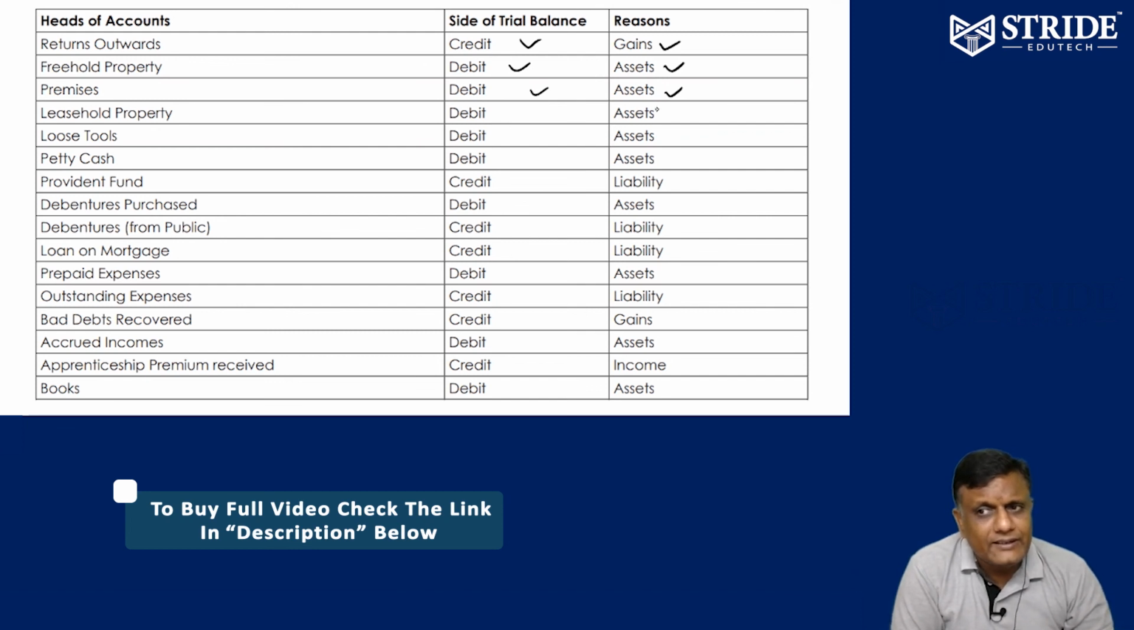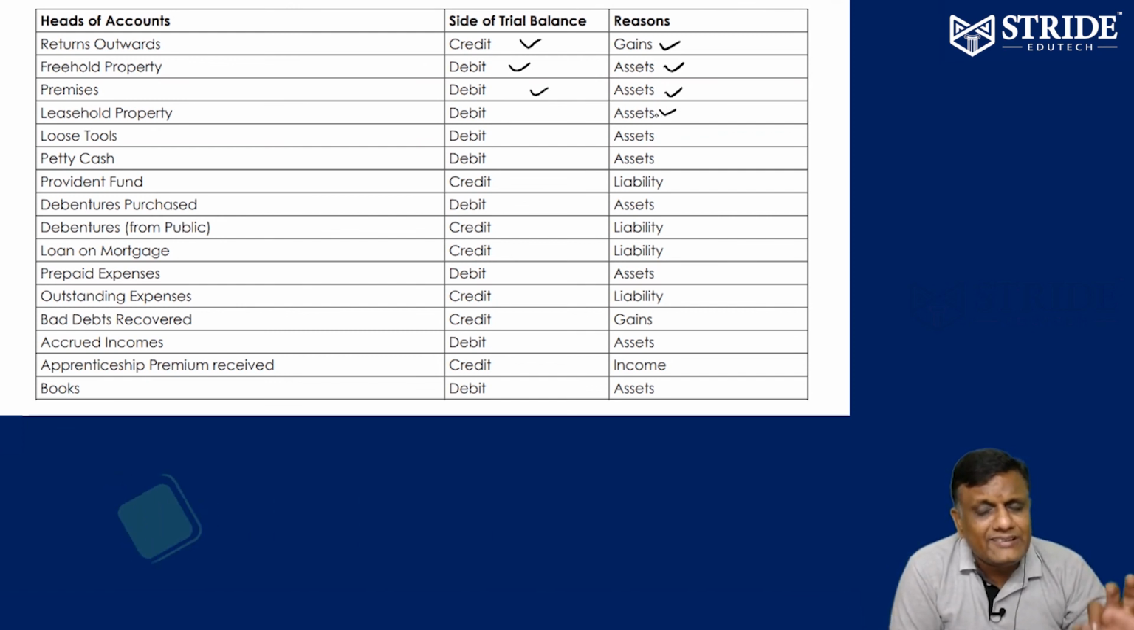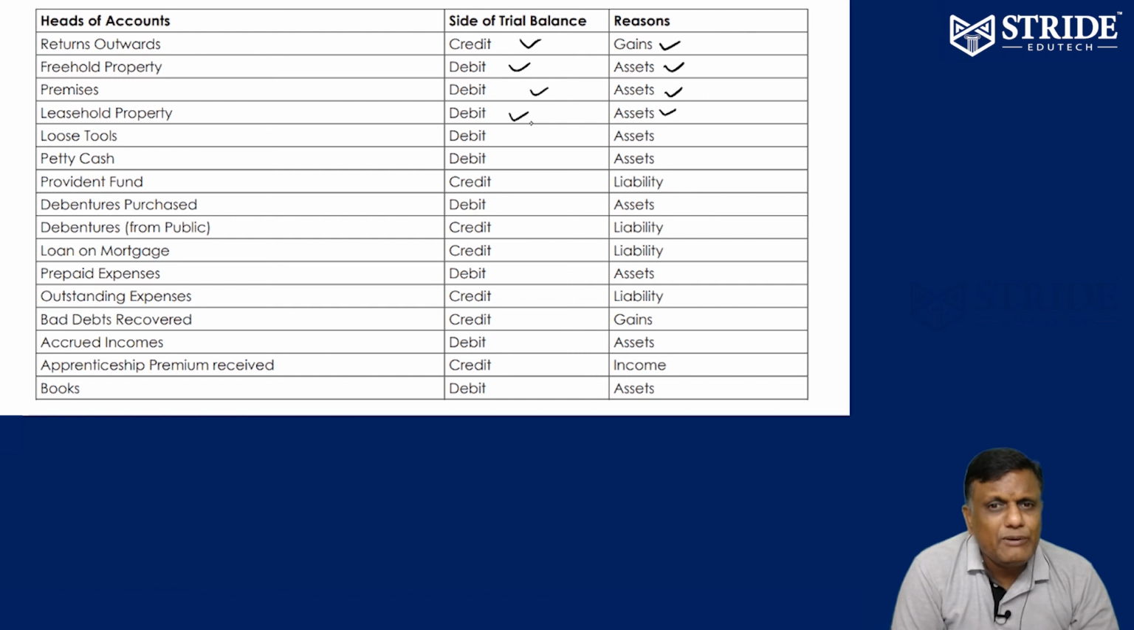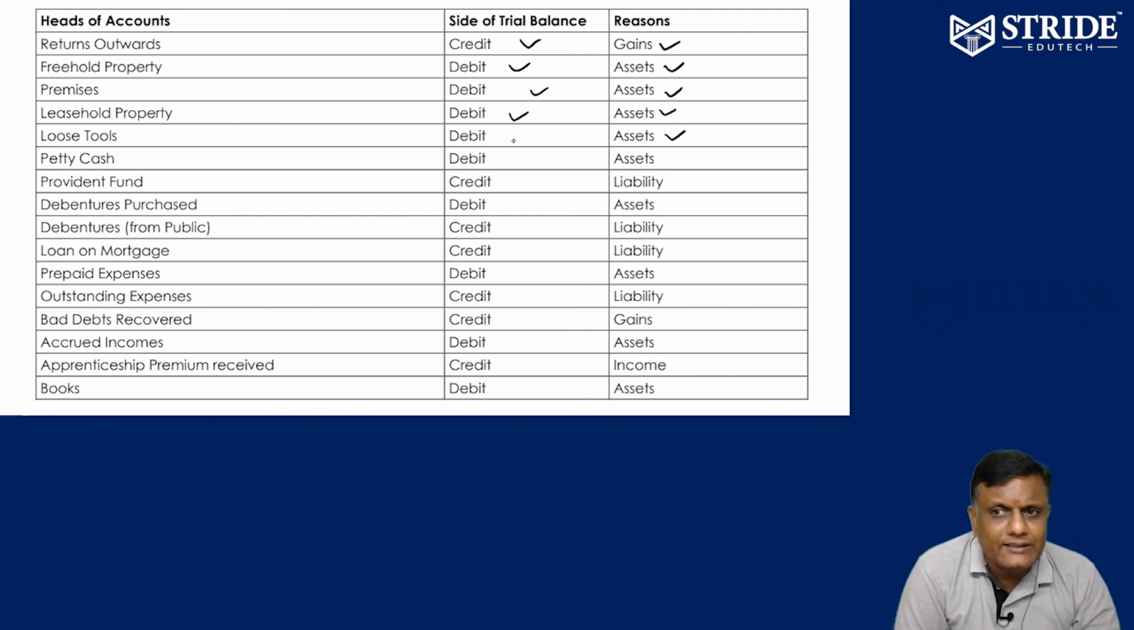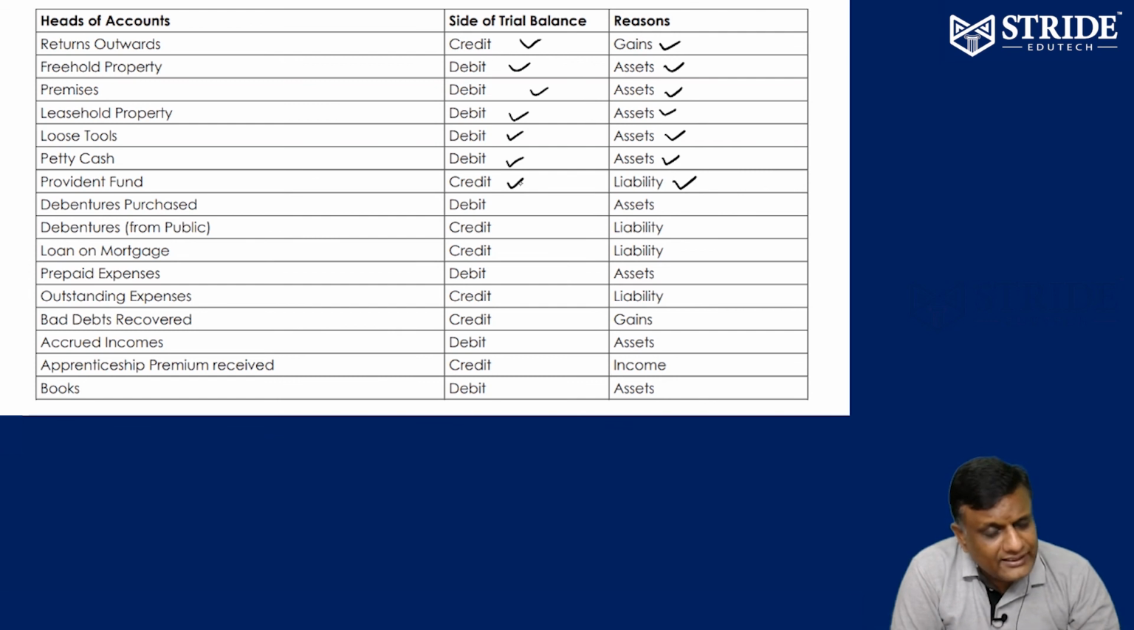Leasehold property is an asset, the asset I purchased on a 10 year lease, so asset, debit balance. Loose tools, bolts, nuts, loose tools, asset for the company. Petty cash is asset, debit balance. Loose tools, asset, debit balance. Petty cash, asset, debit balance. Provident fund, liability. Contribution to provident fund, asset. Provident fund is a liability because it is to be paid, liability, credit balance.